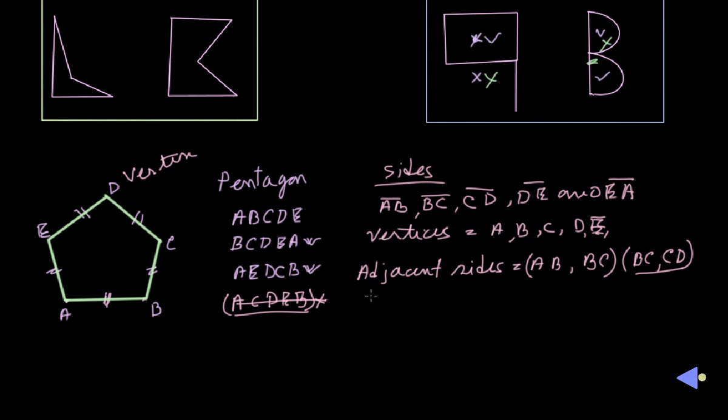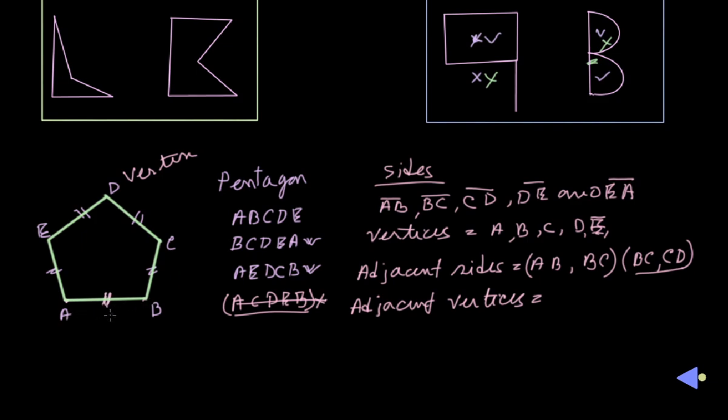So next one is adjacent vertices. Those vertices are called adjacent vertices which are endpoints of a single line segment. That means AB is a line segment or side of the pentagon, so A and B are the two endpoints of that line segment.